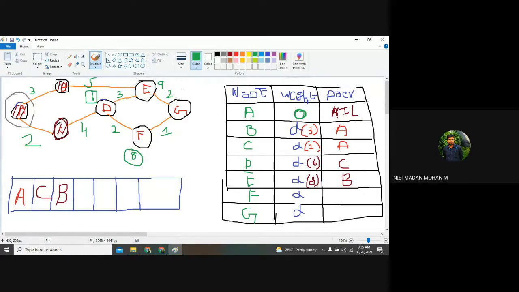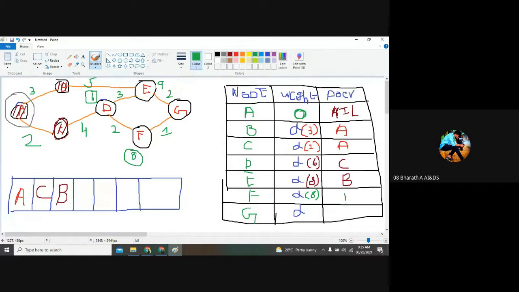So where do I want to travel now? D to F. D to F I want to travel. And what is the weightage? 8. And what is the previous node of that?